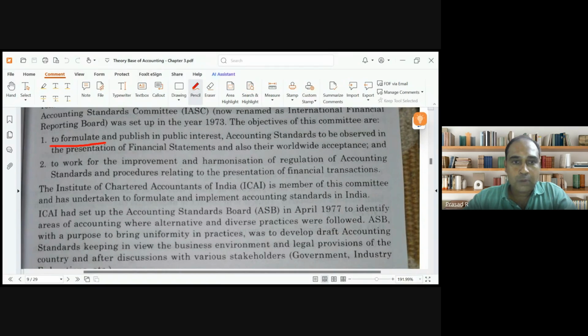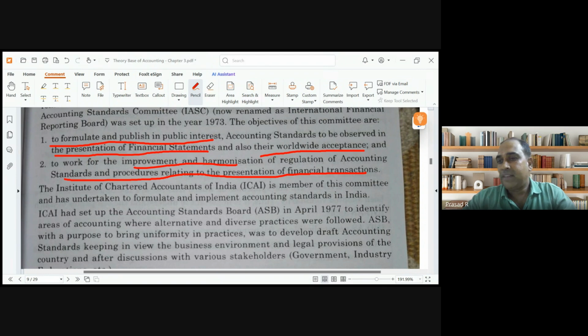Okay. To formulate and publish, this helps in presentation of financial statements, and they are worldwide accepted. To work for the improvement and harmonization of accounting. So it helps in presentation of financial transactions. I told you, right? Every company will follow the same rules. So the accounting will become standardized. We cannot follow a different approach when we follow an accounting standard. Clear?